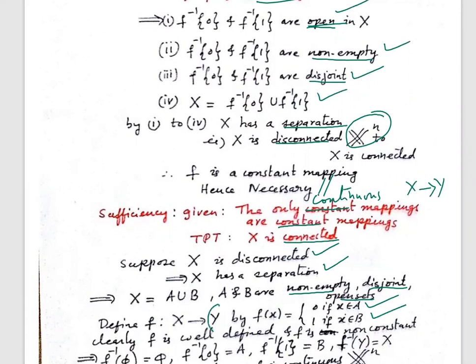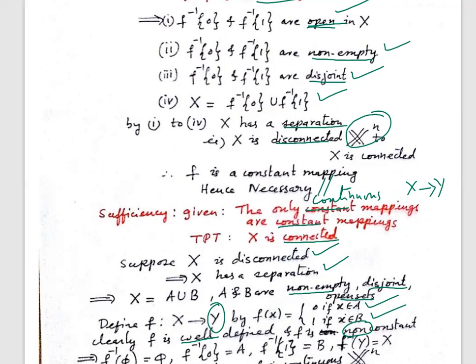Is it well defined? See, how many elements are in Y? 0 and 1, so Y is a two element set. So we have defined a function from X to a two element set. Yes, it is well defined. And is it a non-constant function? I got two different images, so definitely non-constant. Now we'll prove it is continuous.